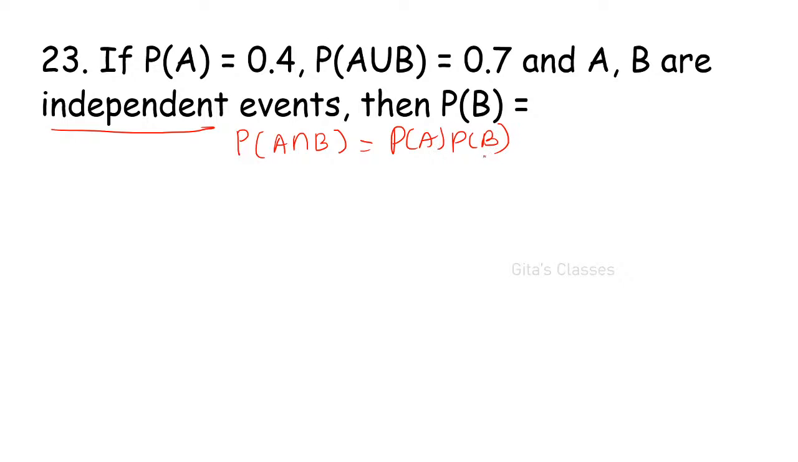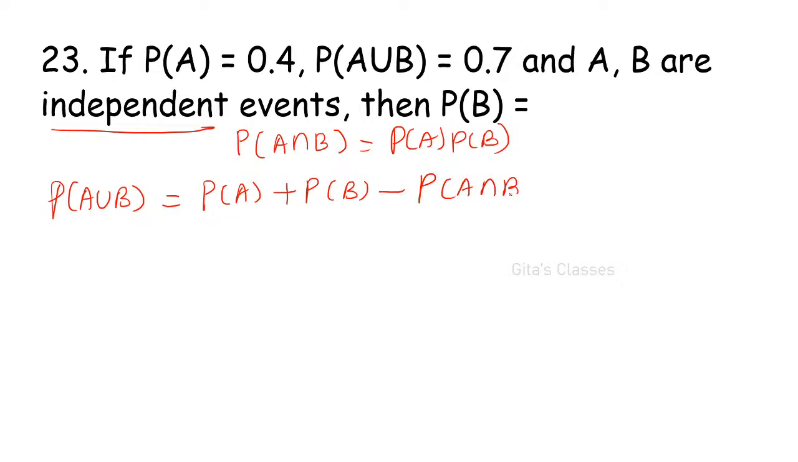Okay. So P of A intersection B, because it is independent events, P of A intersection B is P of A into P of B. But what do you know? This formula is addition theorem. P of A union B is equal to P of A plus P of B minus P of A intersection B. This can be written as P of A into P of B, because they are independent.